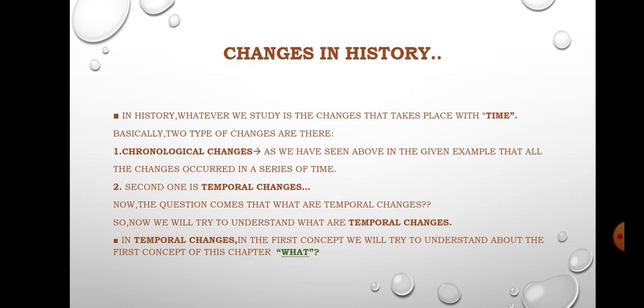From the first cart came bullock carts, and from that technology, due to technological advancement, the human beings, the people, the individuals shifted to bus, electric motors, trains. So all the changes that are happening in the example that we had discussed earlier are due to chronological changes, that as we have seen above in the example, the changes occurred in a series of time.